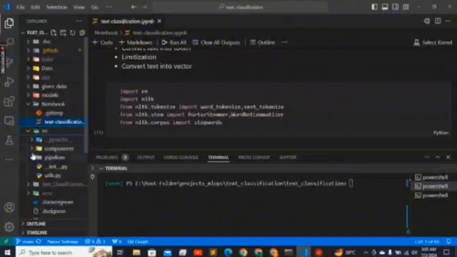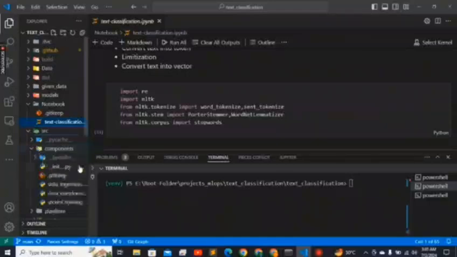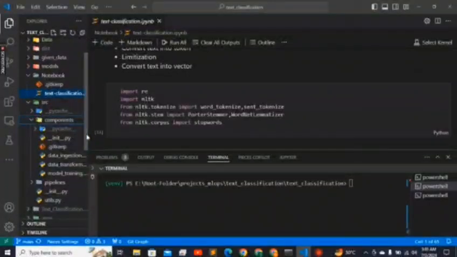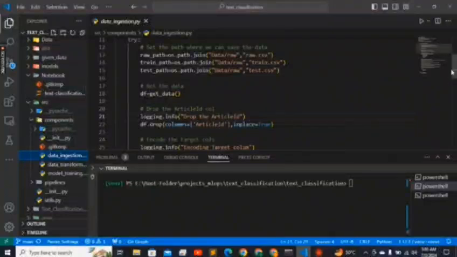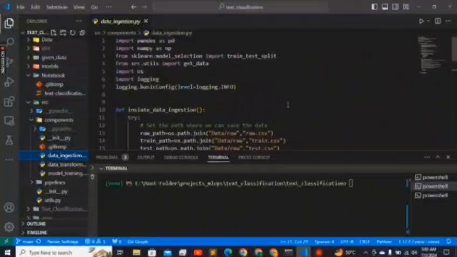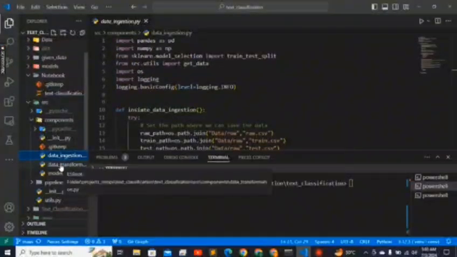Now we can get the data. In the source folder, I make 2 more folders: components and pipeline. Inside the components, I make 3 files: data ingestion, data transformation and model training. Data ingestion is used to get the data, and data transformation is used to apply transformations like stemming, lemmatization, removing stop words, converting text into lowercase, converting text into vectors, etc.